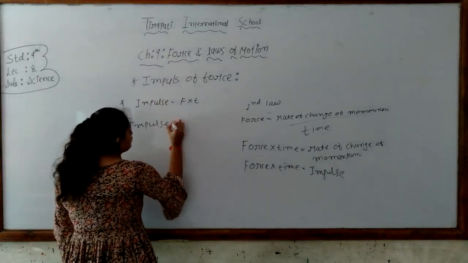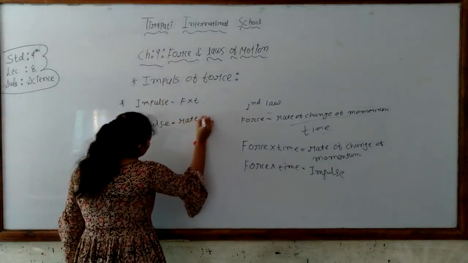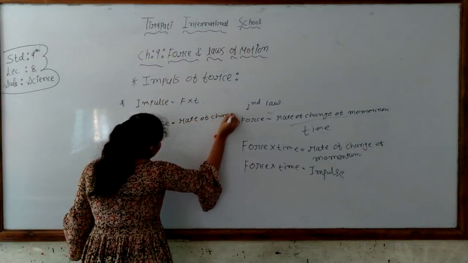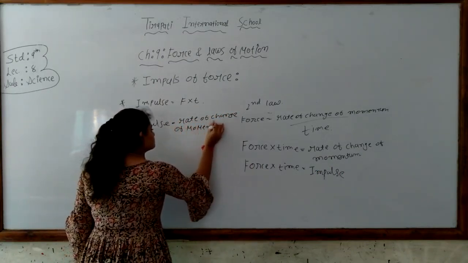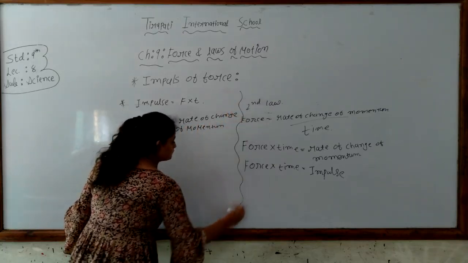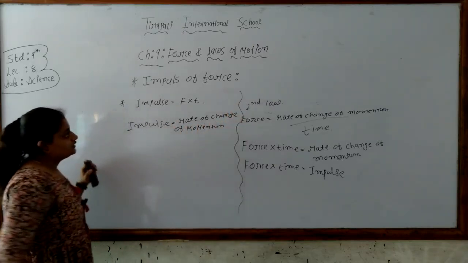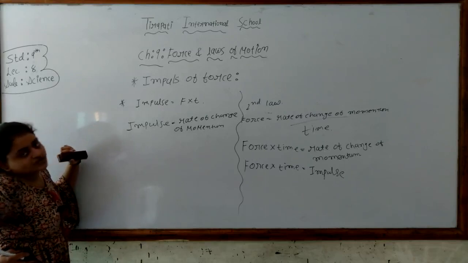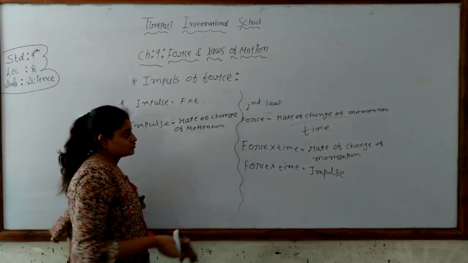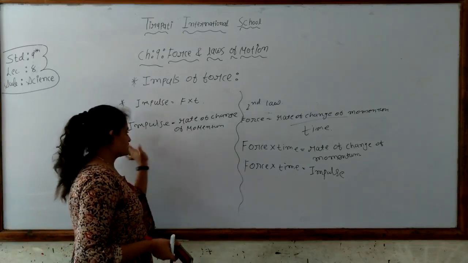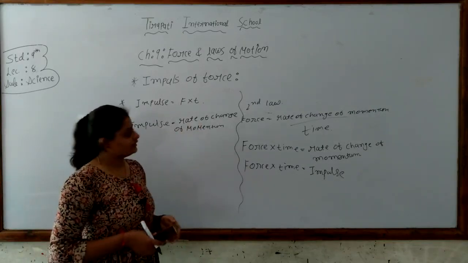So the impulse is also equal to the change of momentum. In this way, impulse is force into time, and the change of momentum is also force into time, so we can equate both.